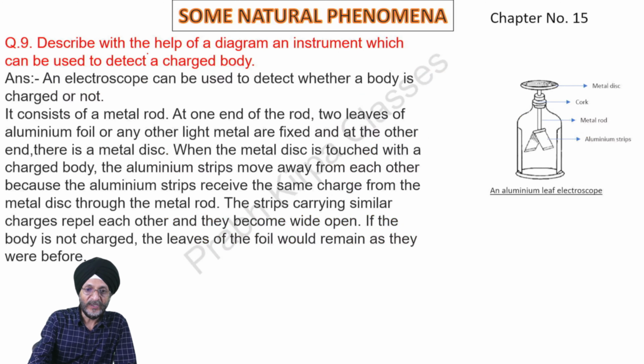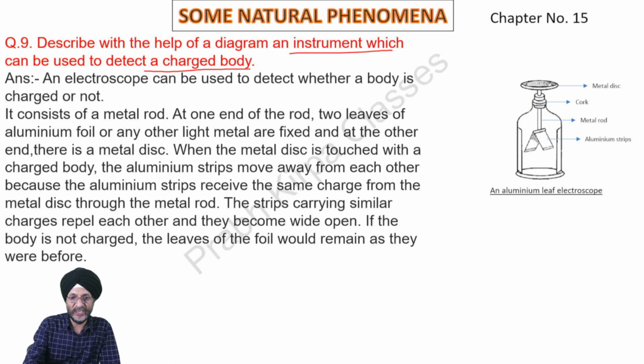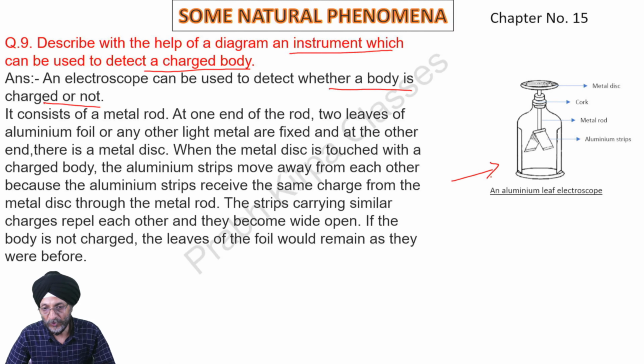Question 9th. Describe with the help of a diagram an instrument which can be used to detect a charged body. Answer: an electroscope can be used to detect whether a body is charged or not. Here we have given the photograph of an aluminum leaf electroscope. It consists of a metal disc at the top. Then there comes a metal rod, and at this point there are two aluminum strips.